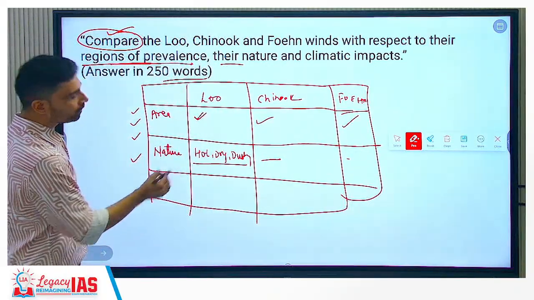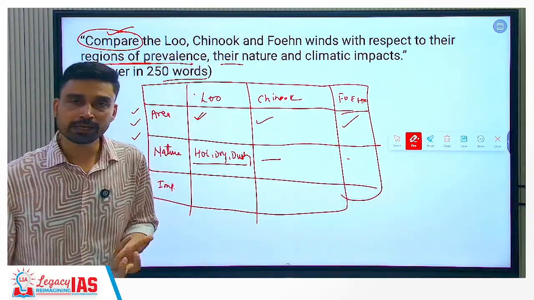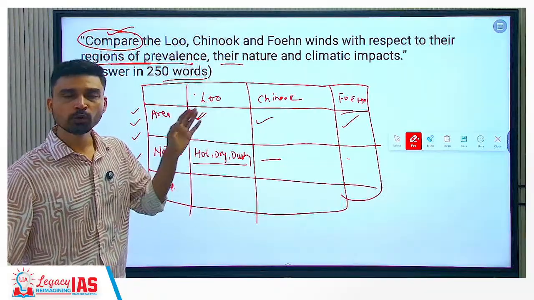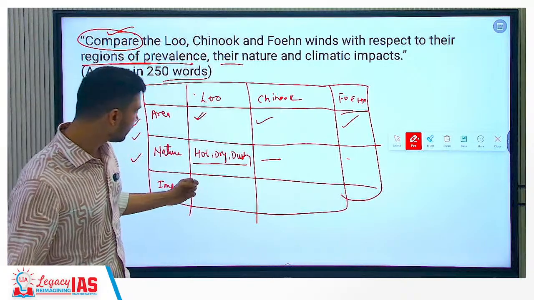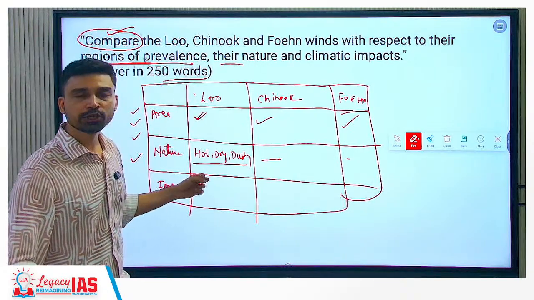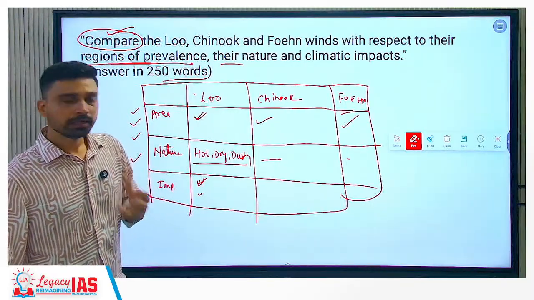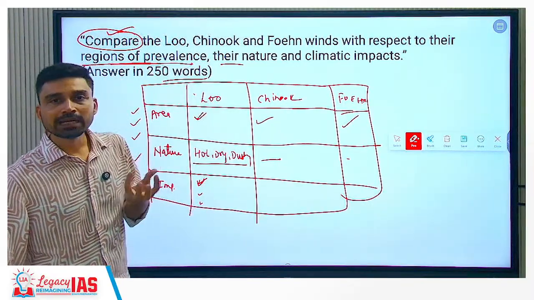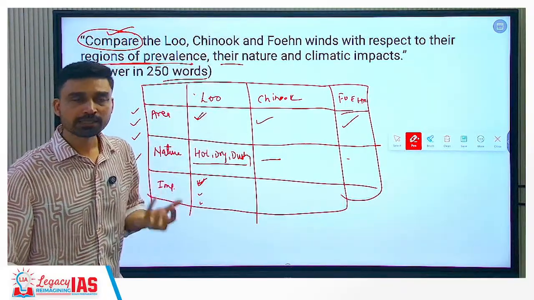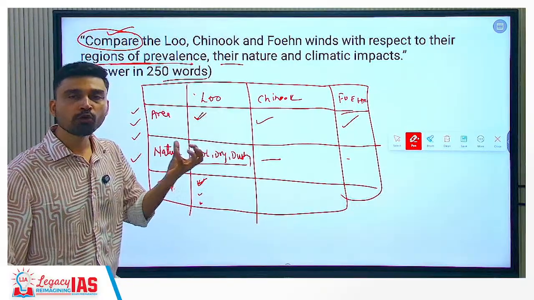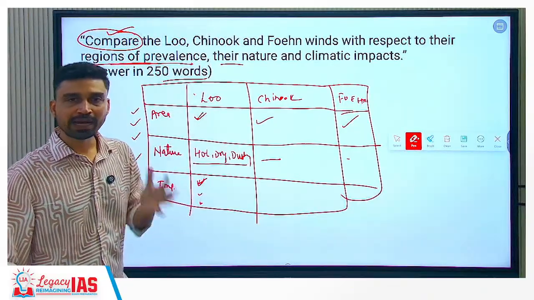Then what we have to talk about is the impact on climate. How do they impact climate? So Loo wind causes heat wave like effect, especially in the peak summer, because the wind blows in the month of April, May, even extending up to the first few weeks of June. So the climatic effect is it causes heat wave like condition, right? Another effect is it causes aridity in the environment. It causes the drying up of the water sources, the rivers that you have, lakes that you have, wells that you have, they start to dry up or water volume becomes significantly lower. Then the falling of groundwater table because of high evaporation.